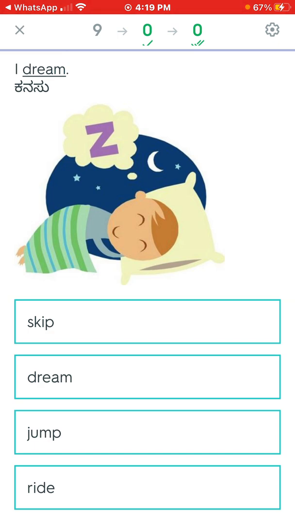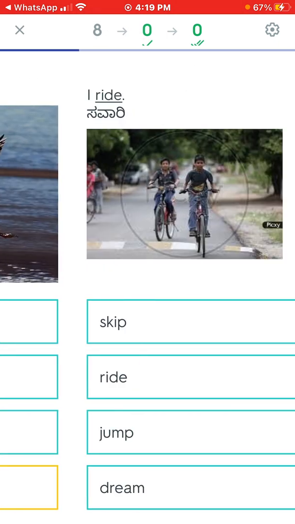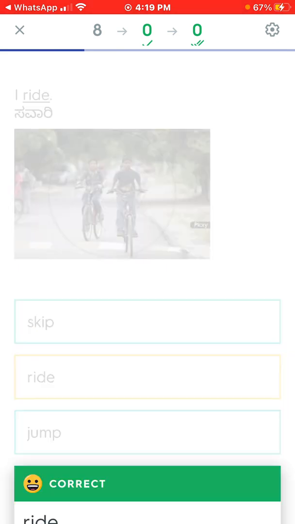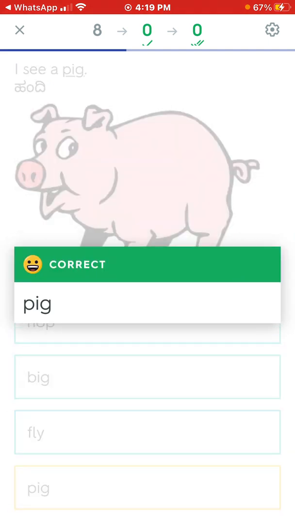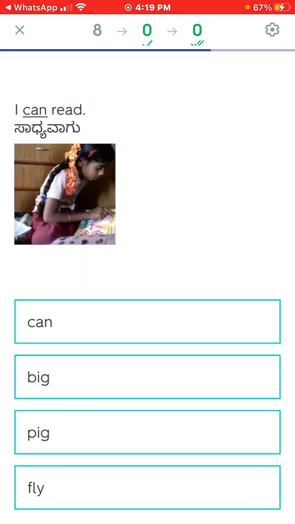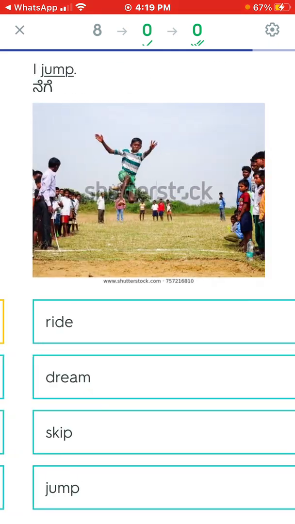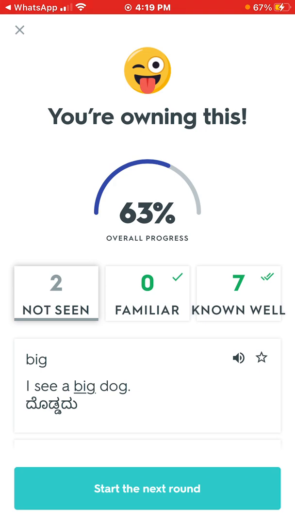I dream. They can tap on this so that they can hear the sound also. I dream, and then they are supposed to choose dream. Can I fly? Fly. I ride. Ride. I see a pig. Pig. I skip. Skip. I can read. Can. I jump. Jump. So this is 63%.